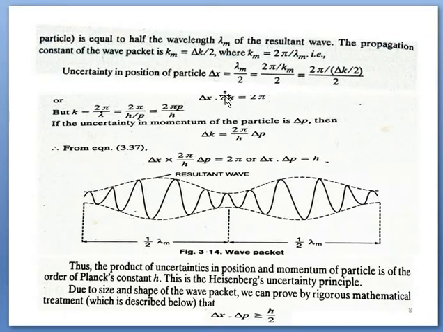By substituting this value here, we have delta x times 2 pi upon h, delta p, equal to 2 pi. So 2 pi will be cancelled, and h will be cross multiplied here. So we have delta x delta p equal to h, which is known as Heisenberg's uncertainty principle. By following a rigorous mathematical calculation, we can also find that the left hand side must be greater than or equal to h bar by 2. It is also called the Heisenberg uncertainty principle.